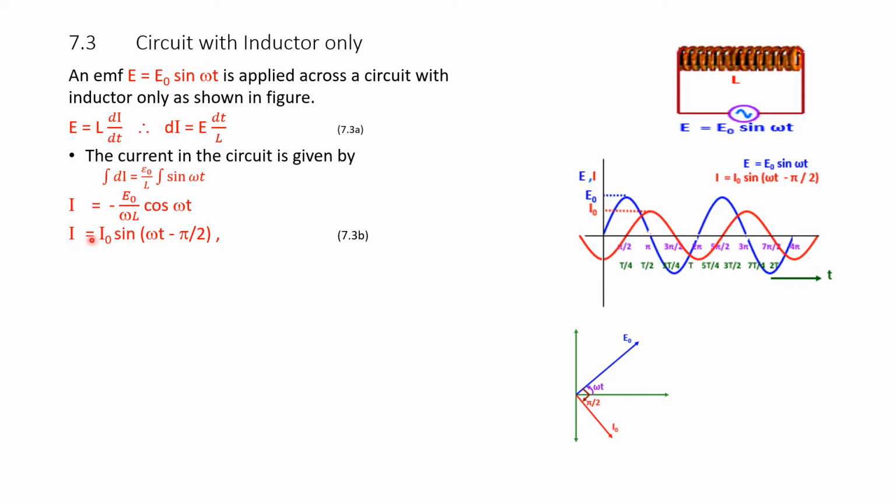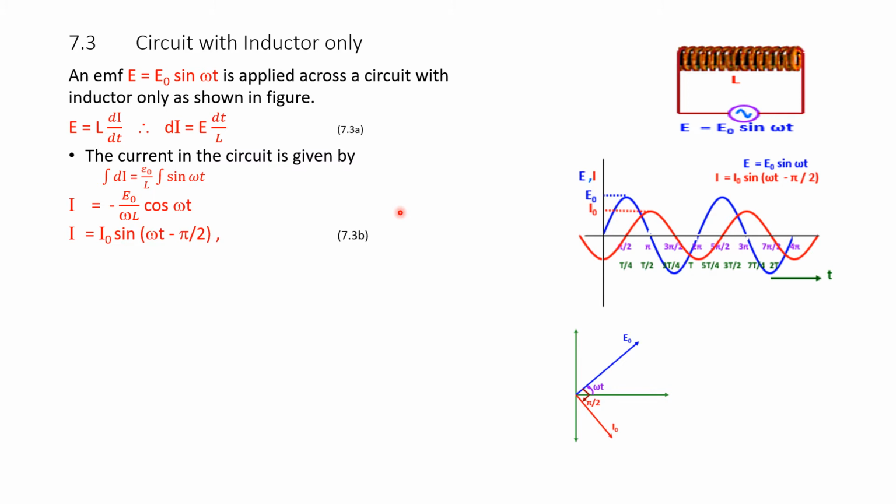The current is I equal to I naught sin of omega t minus pi by 2. That means there is a phase difference between voltage and current. The current is lagging by 90 degrees. That is, whatever happens at omega t, it will happen after 90 degrees, pi by 2.